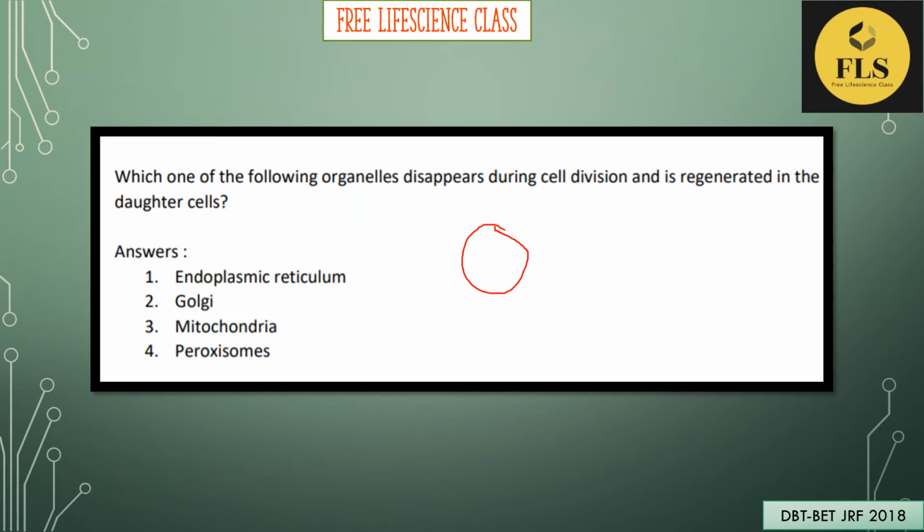In some cases, an organelle grows and doubles its size, then divides into two and is equally distributed in the daughter cells. The next type, some of them will disappear and appear in the new daughter cell. Okay. In these options, the organelle which disappears and is then regenerated in the daughter cell is the Golgi apparatus.